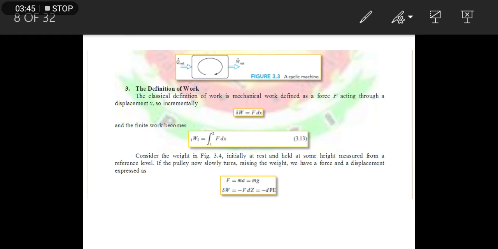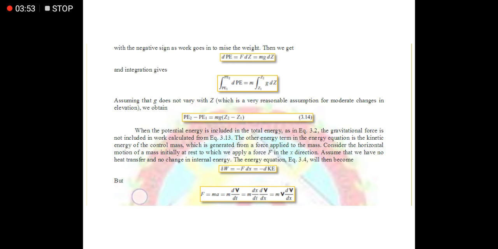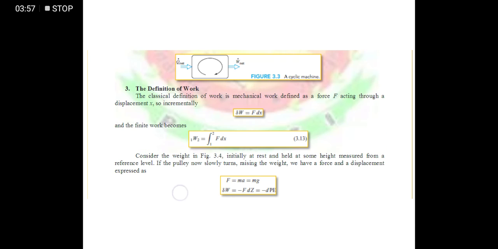Okay, so we have here a definition of work, so just read na lang to siya kasi ito lang siya is the basic definition of work. Now, just giving you a small or brief discussion about this definition of work.